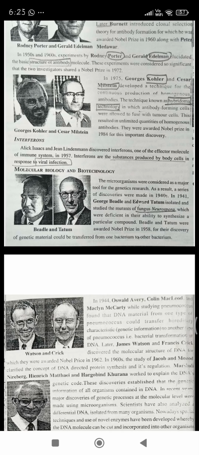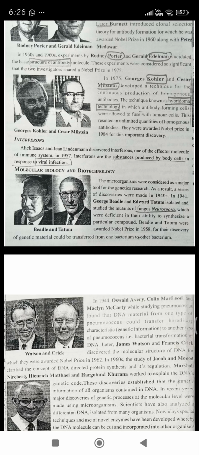Now coming to molecular biology and biotechnology. We have seen in our previous lectures that different genetics research was carried out by Louis Pasteur and Robert Koch for the immunization experiments. As a result of these discoveries, in 1940 and 1941, George Beadle and Edward Tatum isolated and studied mutants of the fungus Neurospora, which were deficient in their ability to synthesize a particular compound.